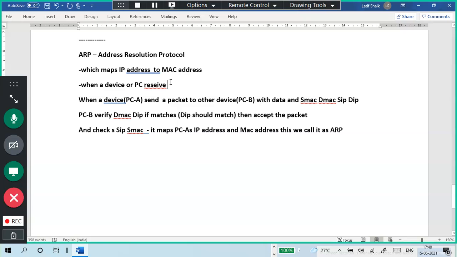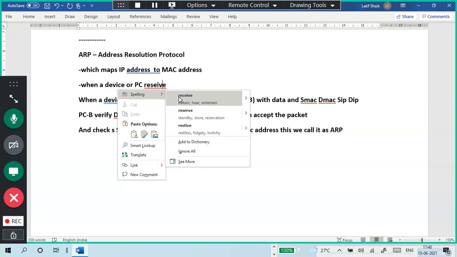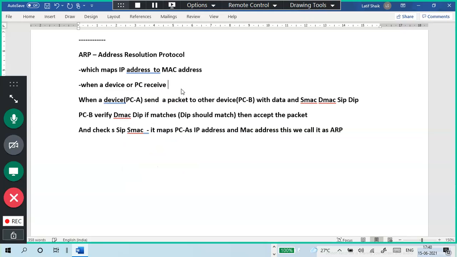Okay, when a device receives a packet, it checks its from address.